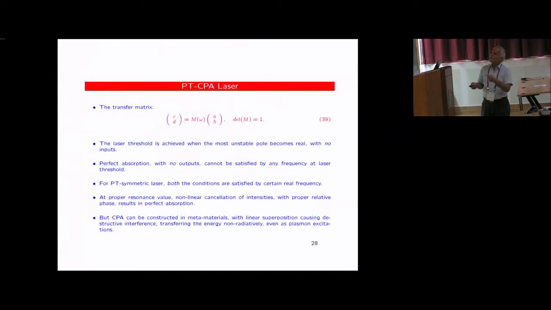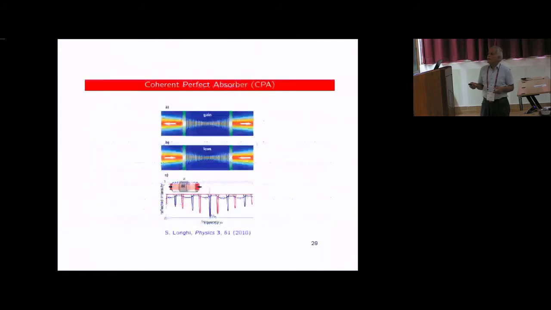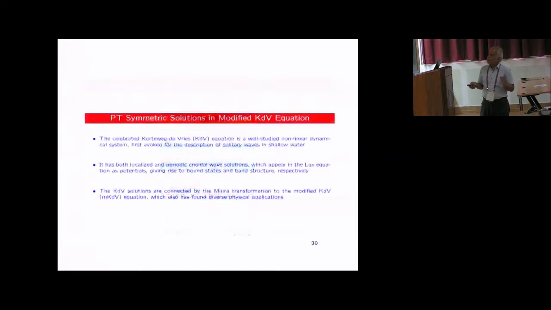There is something called a CPA laser. There was this conditional transfer matrix, as you will see if somebody goes through our paper, that conserved correlation gives rise to this also. This basically implies that unlike normal scattering, here you should have both incoming waves or both outgoing waves. It is essential to have this kind of laser, and a PT symmetric laser cannot be possible without that kind of condition. So that comes because both the things have to be present. Otherwise, this is not possible. And that comes from there.